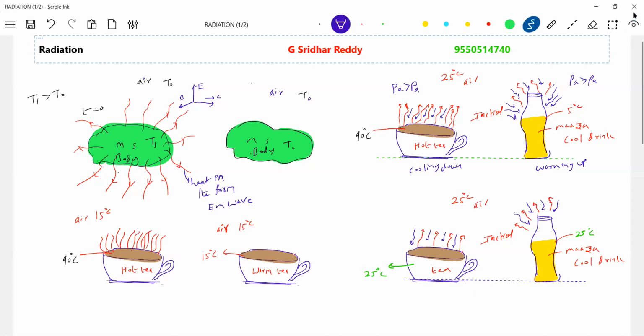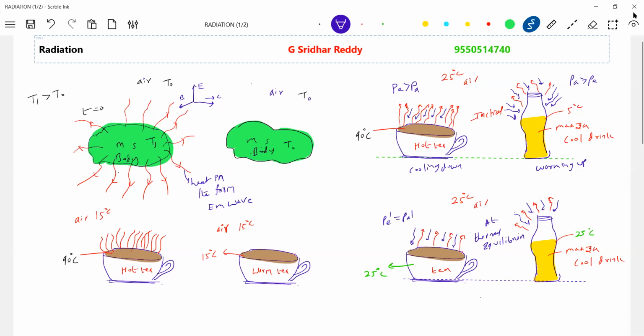Okay, now come for this one. Thermal equilibrium is achieved. At thermal equilibrium, the rate of emission is equal to the rate of absorption.